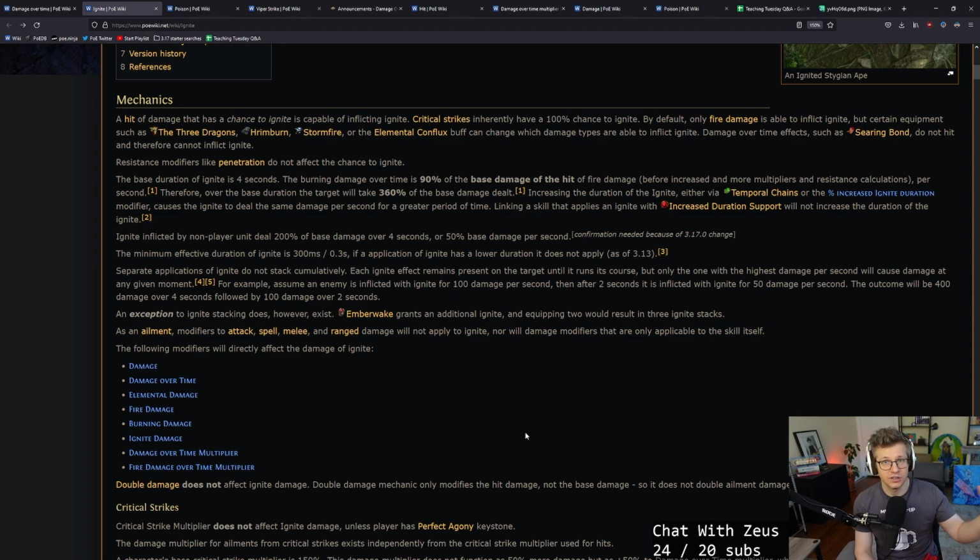By default, physical and chaos damage will not ignite, but you can scale chance to ignite, like chance to poison by chance to poison gems, stuff like that. Similarly, you can have a chance to ignite. You can get this on the passive tree. You can get this on pieces of gear. Things like on the passive tree, right?